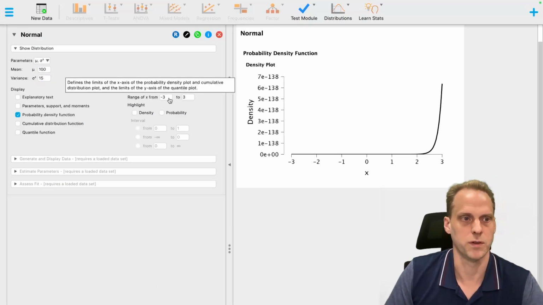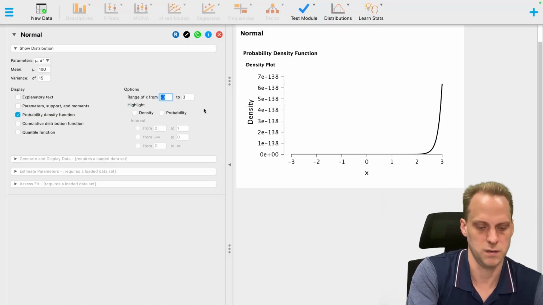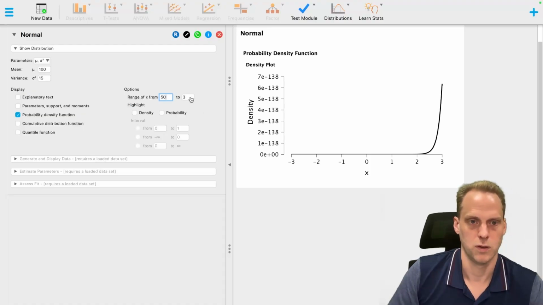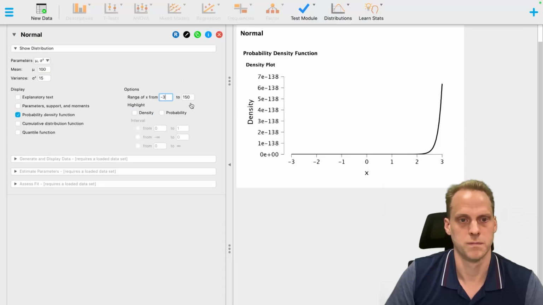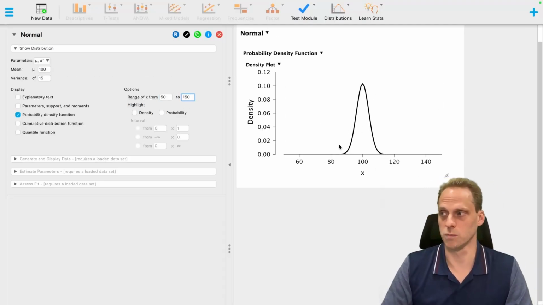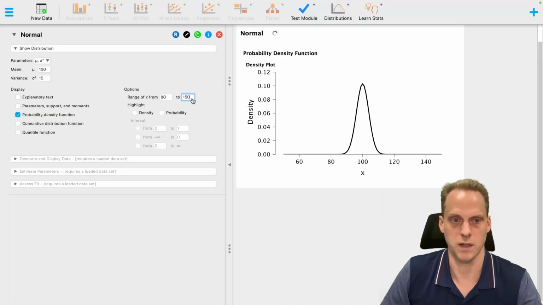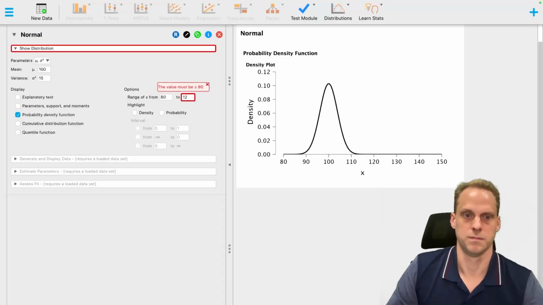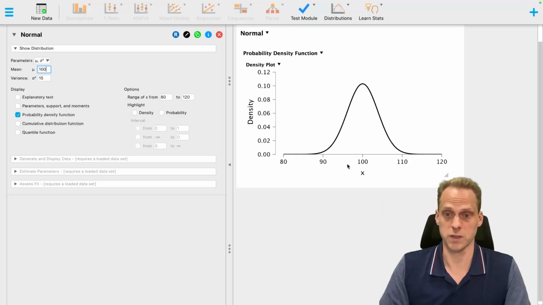And then let's say we want to look at that from 50 to 150. But now let's do 80 and 120. So now we have this normal distribution for an IQ test between 80 and 120.